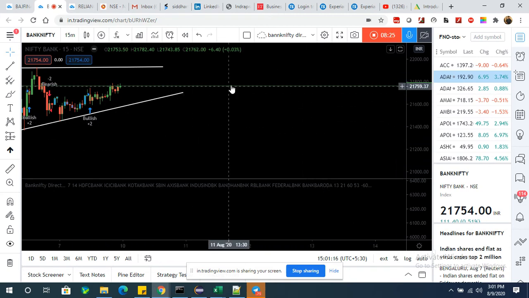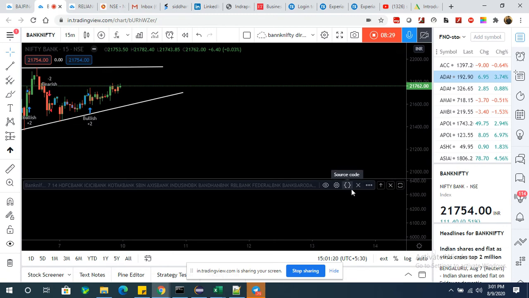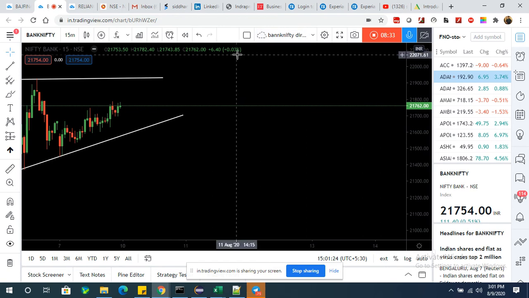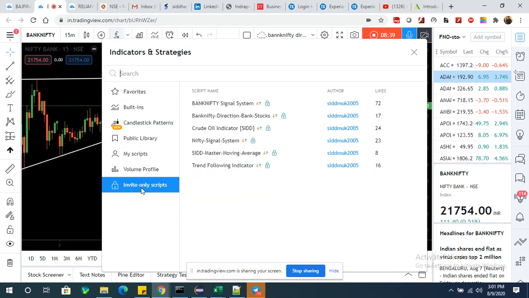Okay. So how to add this indicator? I have to give you access. When you have access, what you have to do is go to the indicators and strategies in TradingView. You will be able to see invite-only scripts like this, and you will see Bank Nifty direction, Bank Nifty stocks.